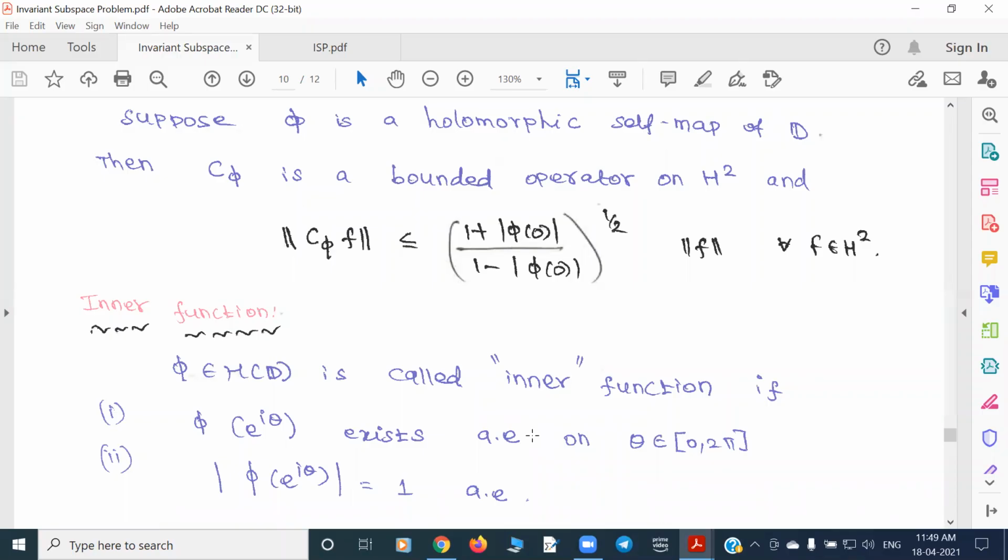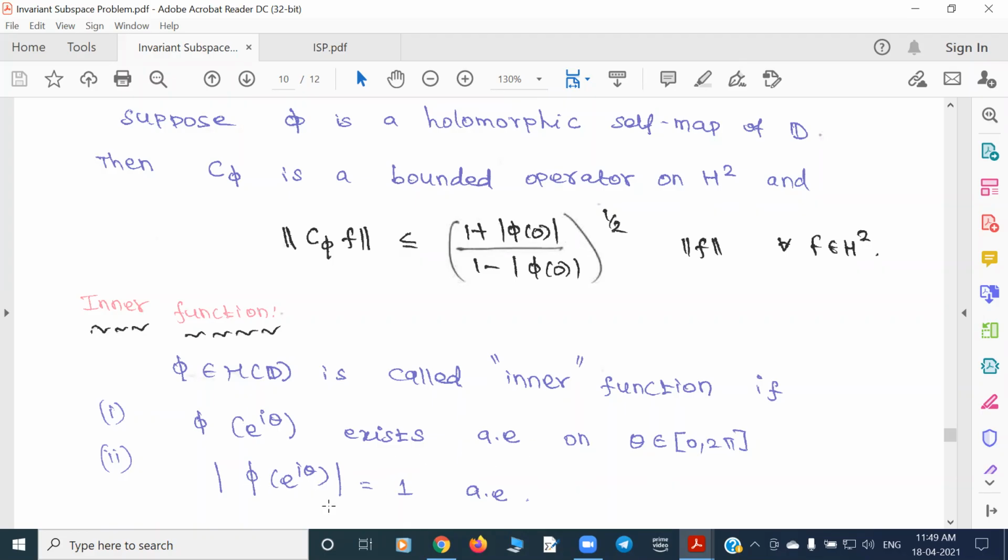This is with respect to the arc length measure. If you don't know what almost everywhere means in measure theory, just forget about it. Instead of almost everywhere, you can assume that this radial limit exists everywhere, and that the modulus of the radial limit is 1. But if you know measure theory, you can think of the radial limit existing in the almost everywhere sense.